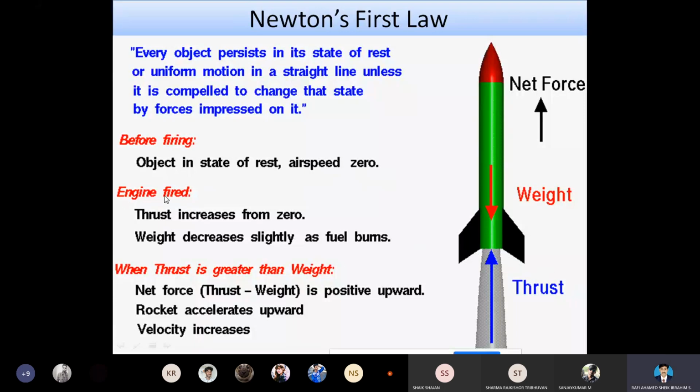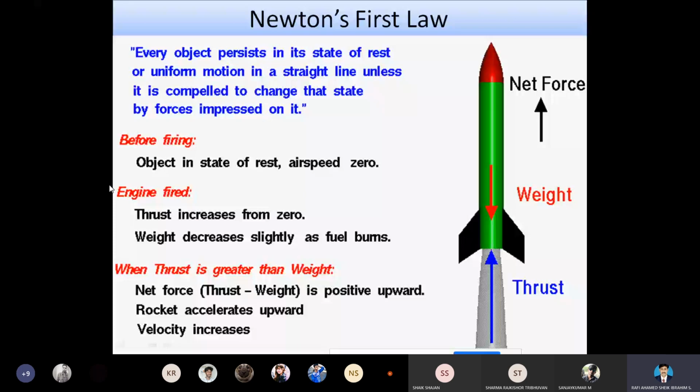Then we are just firing the engine. When the engine is fired, we know that the thrust increases from 0. So we are making some sort of energy to push the object from its initial state to some other state. So what we are doing, we are just supplying the force. We are giving the force.